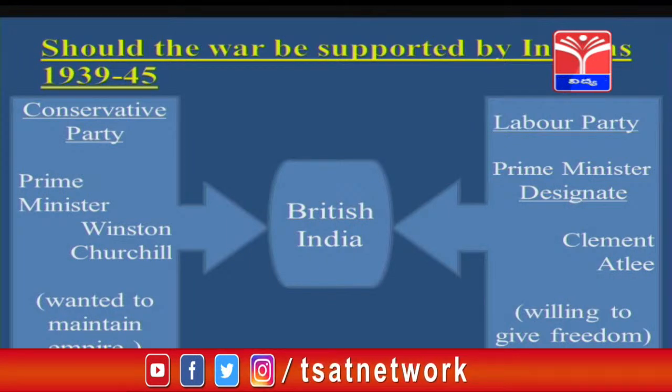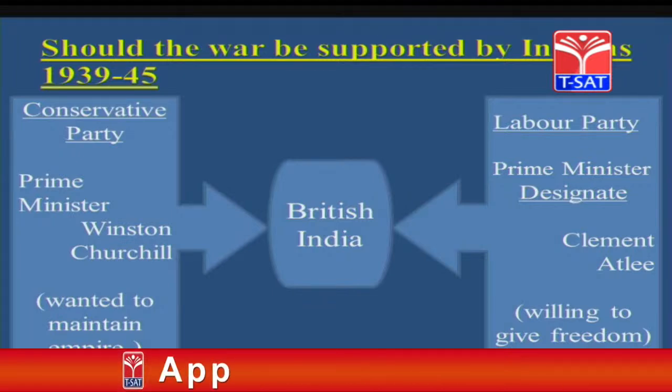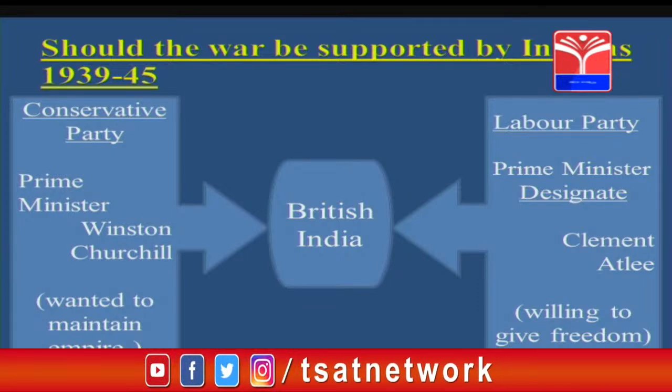war. This was a crucial time in Great Britain, because they were going to face elections. In England, there are two parties, one is the Conservative Party and the other is the Labour Party.